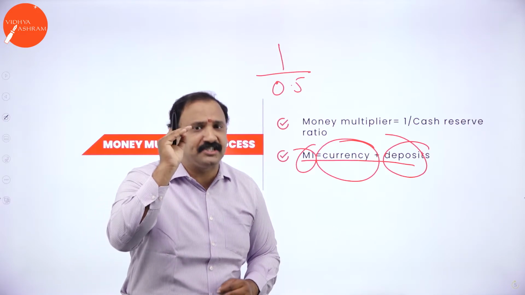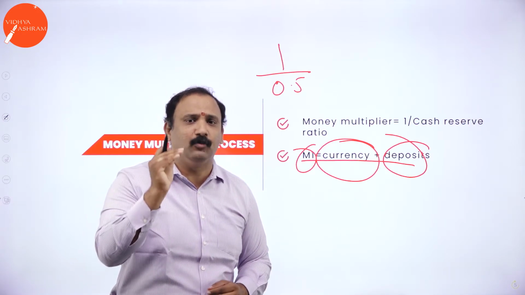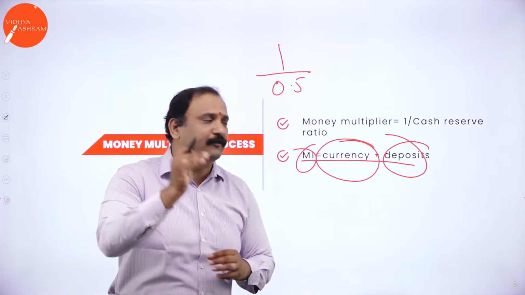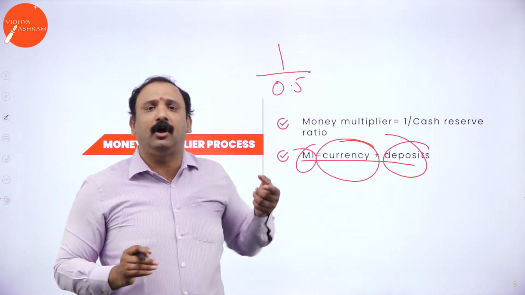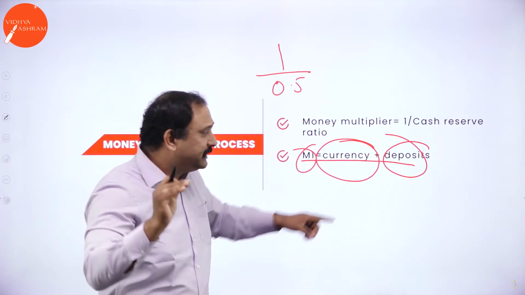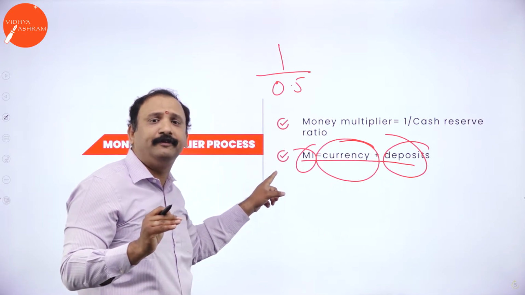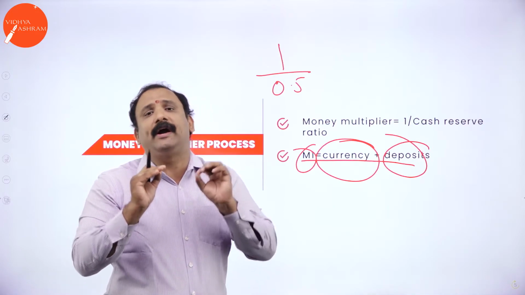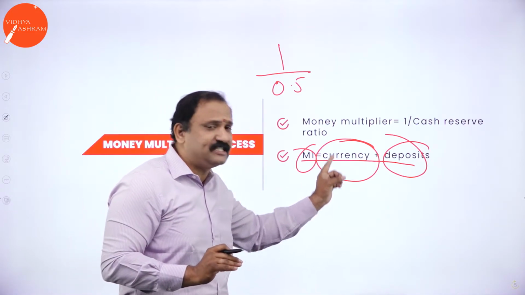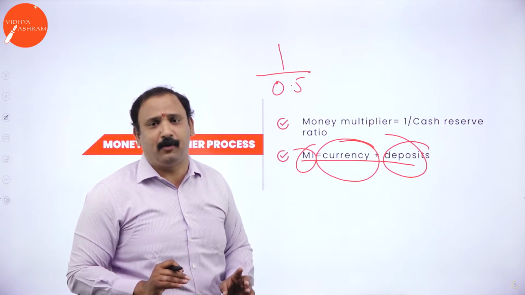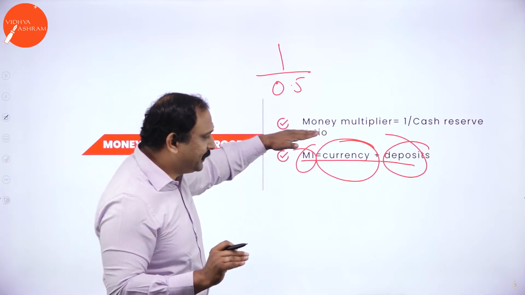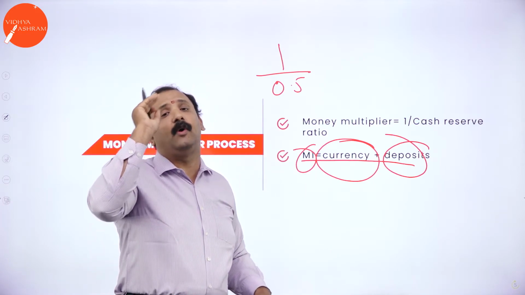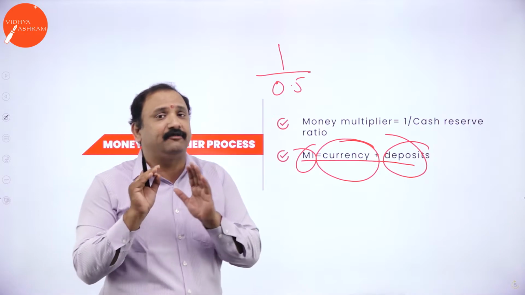Because from a customer's standpoint, the moment he wants immediate cash or a short-term borrowing, he will close one of his deposits and withdraw the money. That is where deposits form a part of M1. So M1 is that short liquid money required by the customer, from the currency as well as the deposit standpoint. For a bank, the money multiplier ratio and the M1 format are mandatory to understand. They will not be able to survive without this.